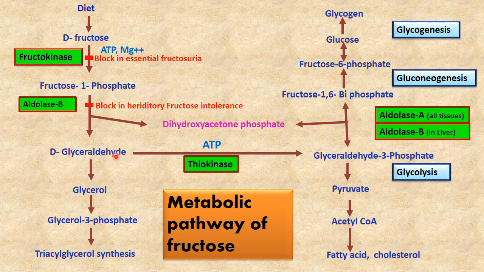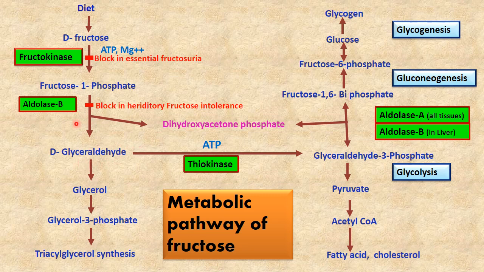The fructose 1 phosphate has 6 carbons, so they are divided into 3 carbons, and the phosphate comes with dihydroxyacetone. This dihydroxyacetone is also synthesized from glycolysis.